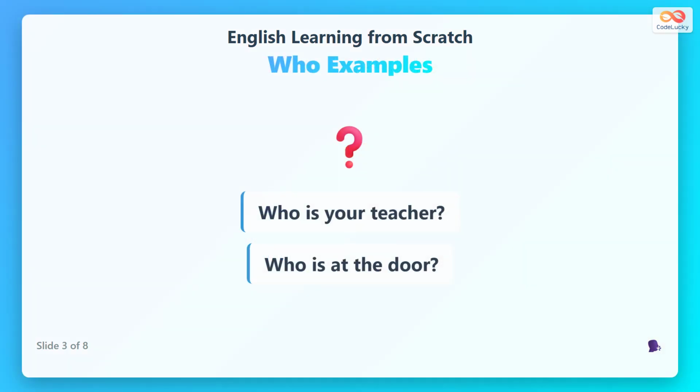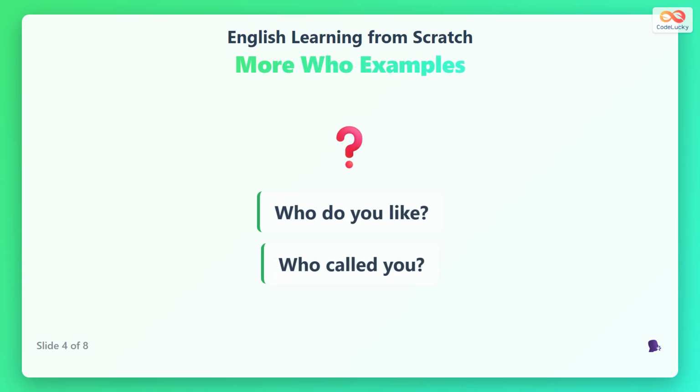Here are simple who questions. Who is your teacher asks about a person's teacher. Who is at the door asks about the person standing outside. Both questions seek person identification. Who do you like asks about someone's preferred person. Who called you asks about the person who telephoned. These questions follow the same who pattern for people.